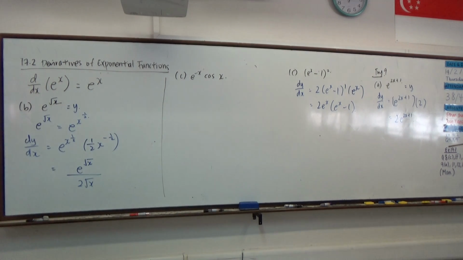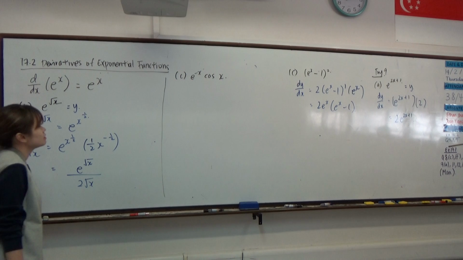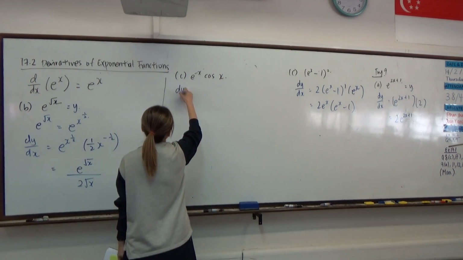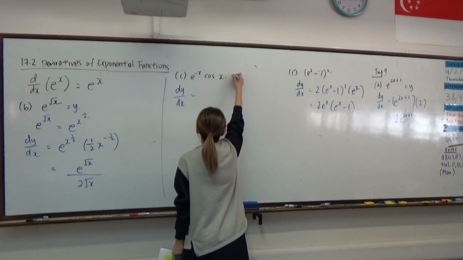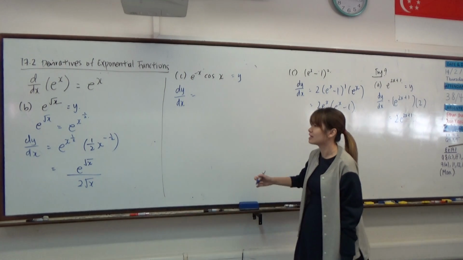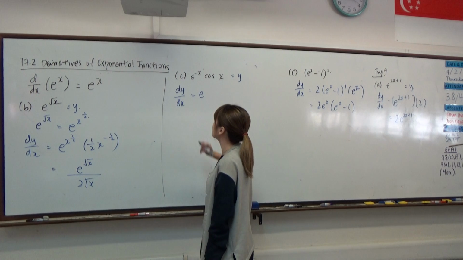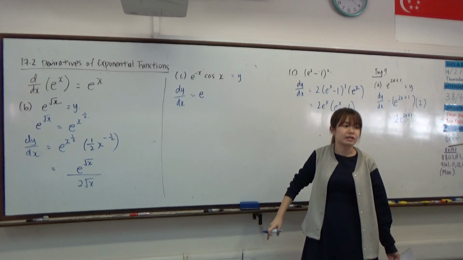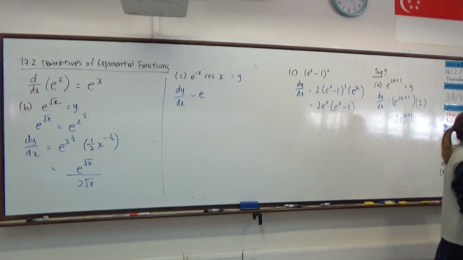Okay? And then after that, part C, we want to differentiate e to the power of negative x times cosine x. What do you think will be the answer? Complicated. You make it the over fraction first, right? Oh, why do you want to do that? Why can't you just use the product rule?